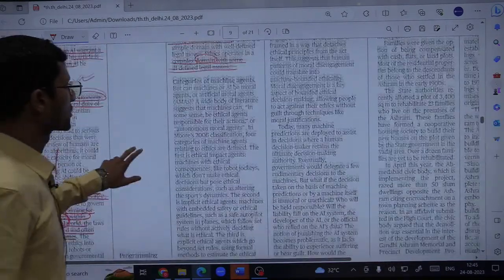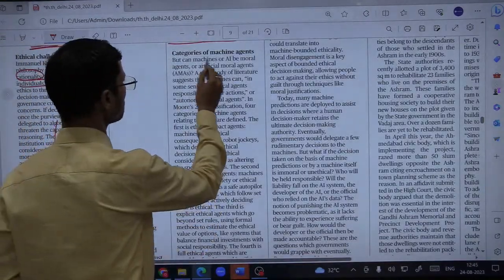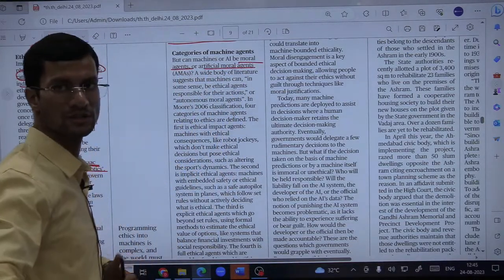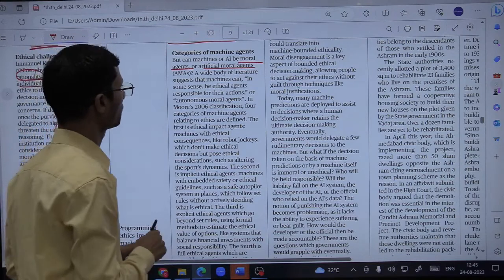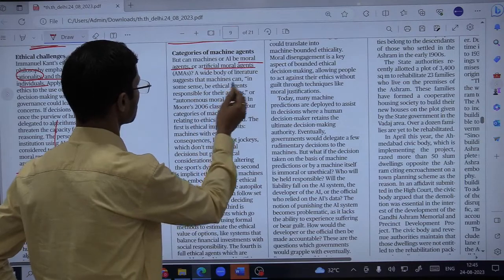So, categories of machine agents. There could be different kinds of machine agents based on AI, but can machines or AI be moral agents or artificial moral agents? This is a question, fine, which has been addressed in four different principles, you can say, or typology.